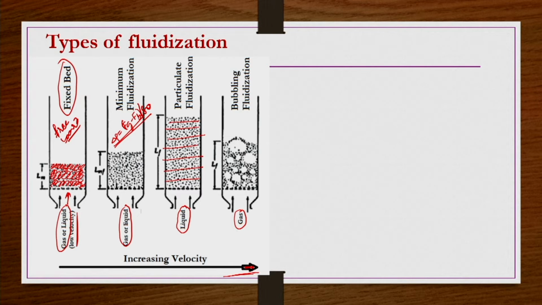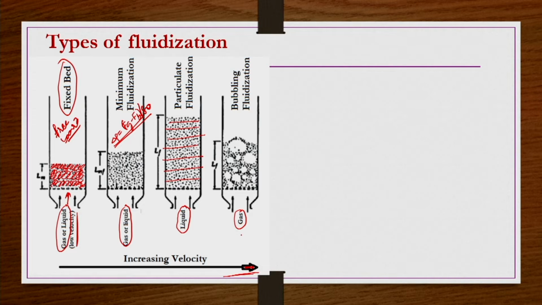That is, at any position within the expanded bed, the volume fraction of the particles and the volume fraction of the fluidizing medium or void space remain almost constant. So, that we call a kind of particulate fluidization or smooth fluidization.